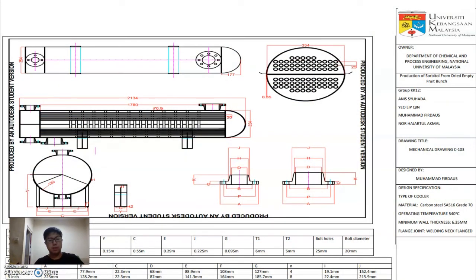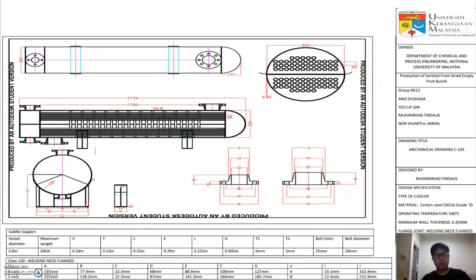Okay, this one is the mechanical drawing for the cooler. The upper one is the top view, and the bottom one is the side view, and the round one is the saddle support. This is the saddle, that one is the flange, and the second one is the cross-sectional view.